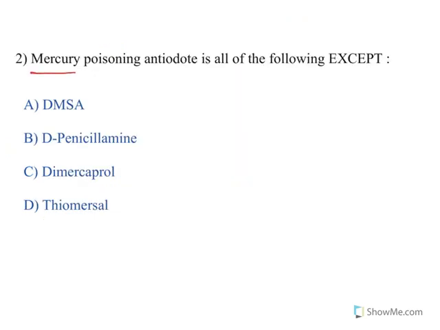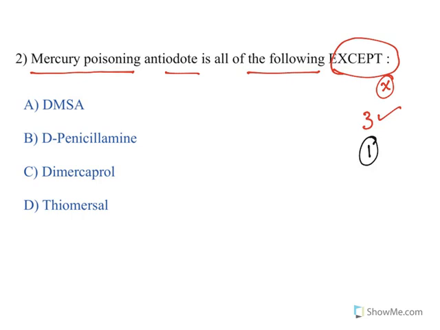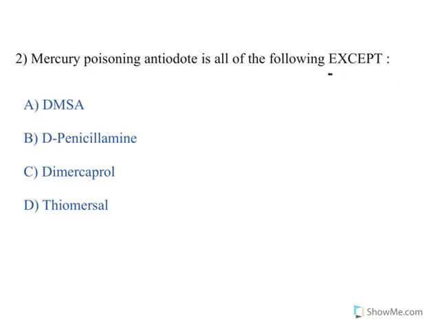Now see, mercury poisoning antidote is all of the following except. So these are except kind of questions. That means out of 4, 3 answers are correct. The odd man out, you need to figure out. Only one is not used to treat this mercury poisoning, and you need to find out what the drug is. See, for all the questions, the important thing is you need to read the question carefully. So don't miss these parts, except.